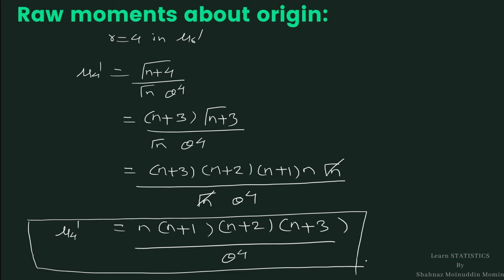In this way, in this lecture, we learned the definition of raw moments and the calculation or derivation of the first 4 raw moments in the gamma distribution.